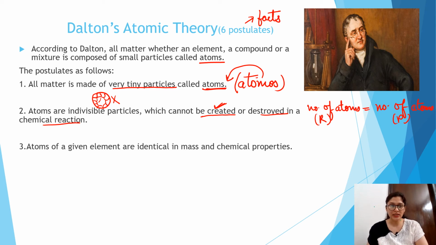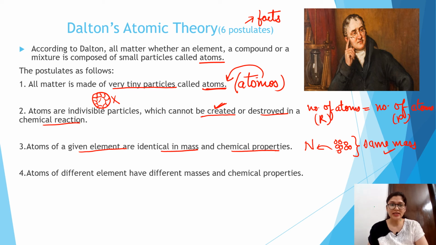The third point is, atoms of a given element are identical in mass and chemical properties. Like if we have nitrogen, all the atoms present inside this nitrogen have the same mass, as well as carrying the same chemical properties, which is present inside this element of nitrogen.